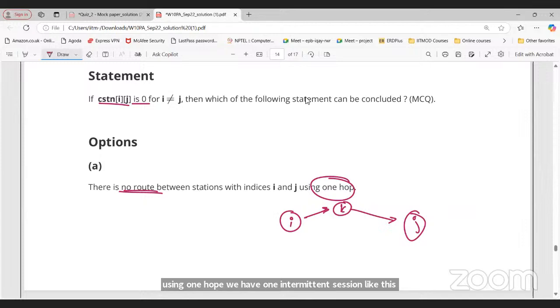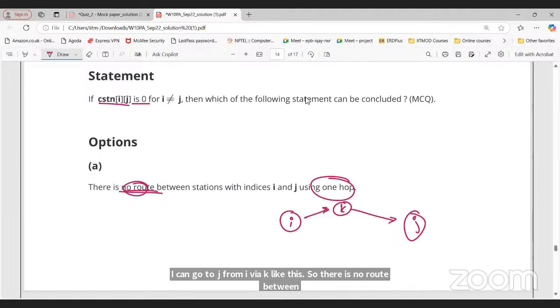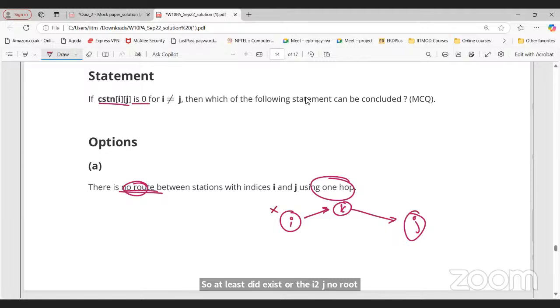This is clear. So one hop means what? One intermediate station here. I can go to j via I. So I can go to j from I via k like this. So there is no route between. So it means that there is no route between I to j. No route means what? This thing is not present there, right?